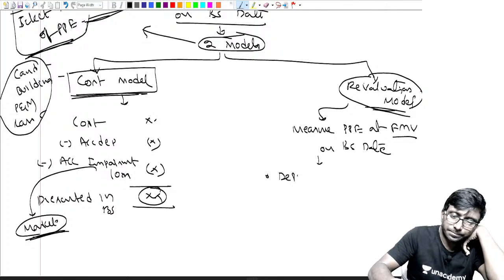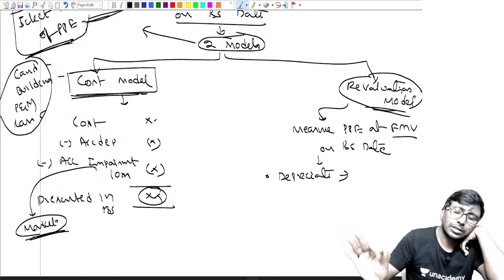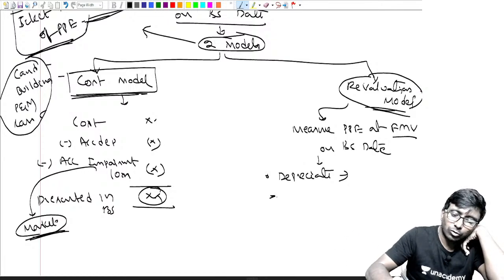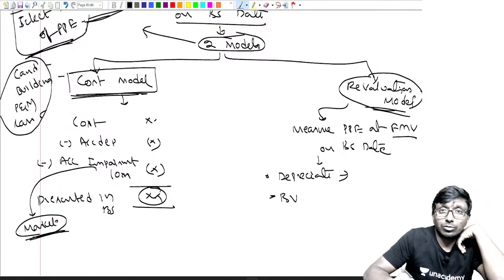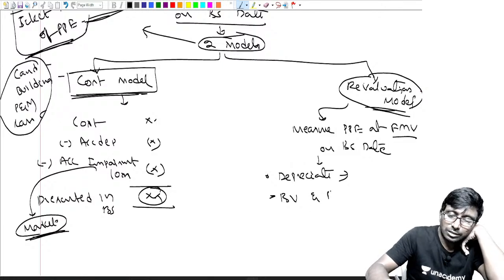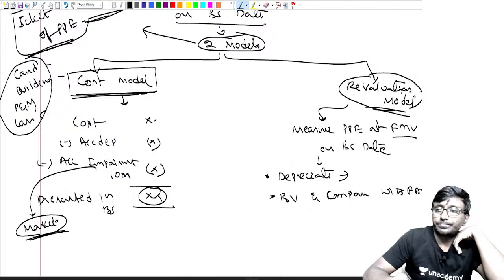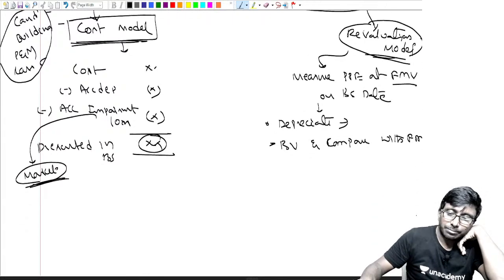First depreciate, as usual. Then you will get the book value. Then compare it with the fair market value.